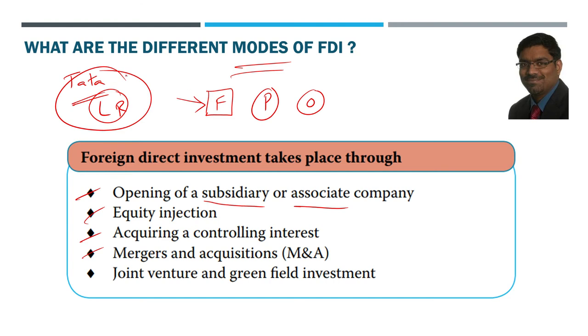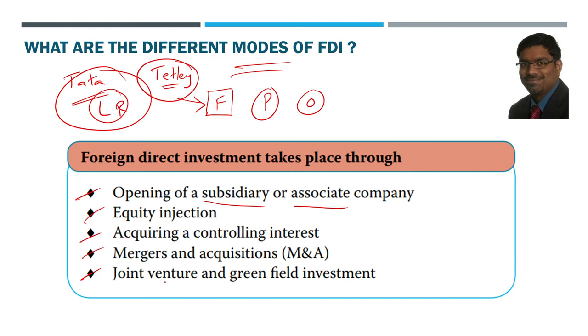Same way the Tata Tea Limited has acquired Tetley Tea. Tetley Tea is one of the popular tea brands in Europe and other countries. Tata acquired Tetley Tea. So that is the mergers and acquisitions route of FDI. That is from India going to other countries. For that country it is FDI only. No? So that is another route. Like that, foreign companies can come and directly acquire the entire business of one domestic company. That is mergers and acquisitions.